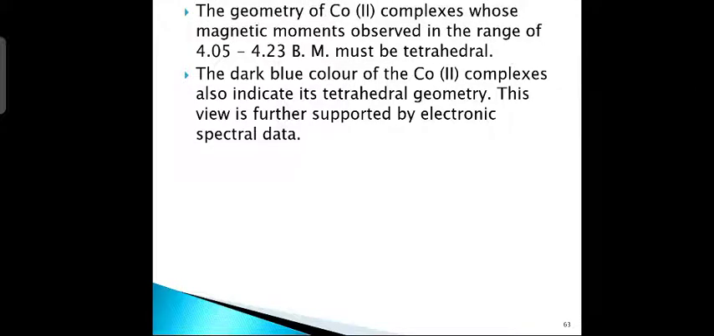The geometry of cobalt 2 complexes whose magnetic moments are observed in the range of 4.05 to 4.23 must be tetrahedral. The dark blue color of cobalt complexes also indicates a tetrahedral geometry. This view is further supported by electronic spectral data.